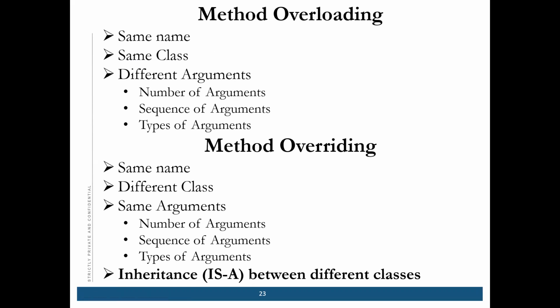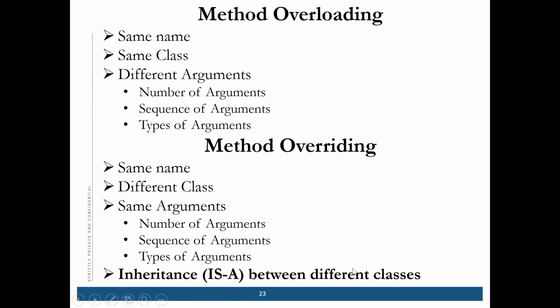Now coming to method overriding. In method overriding, you have the same name, different class. Overloading is in the same class, and overriding is in different classes. There were different arguments in overloading, but in overriding we have the same arguments. The number of arguments should be the same, the sequence should be the same, and the type of argument should be the same. If you're passing integer A, the other method should also have only integer A. So exactly the same method.